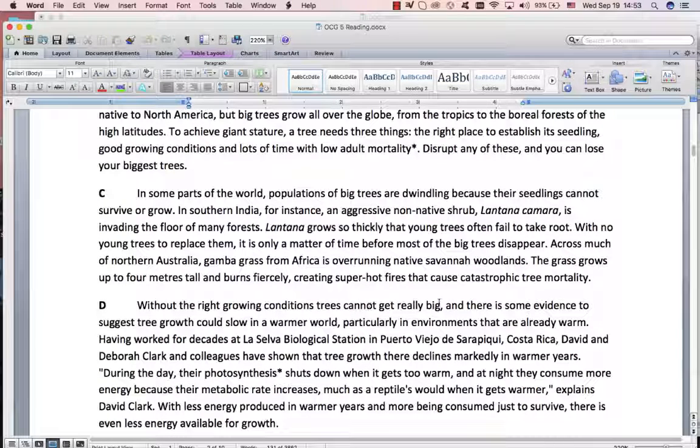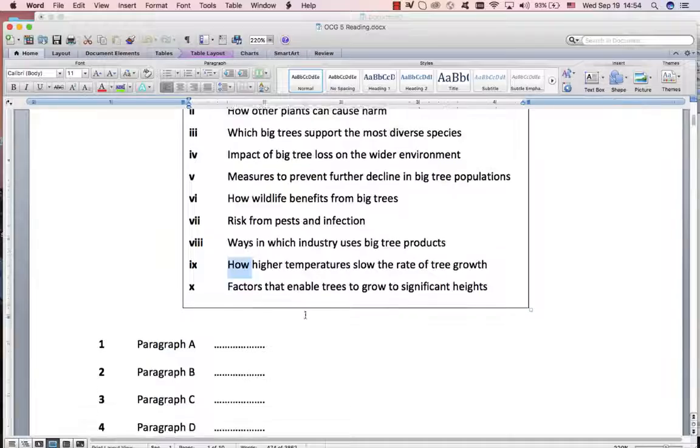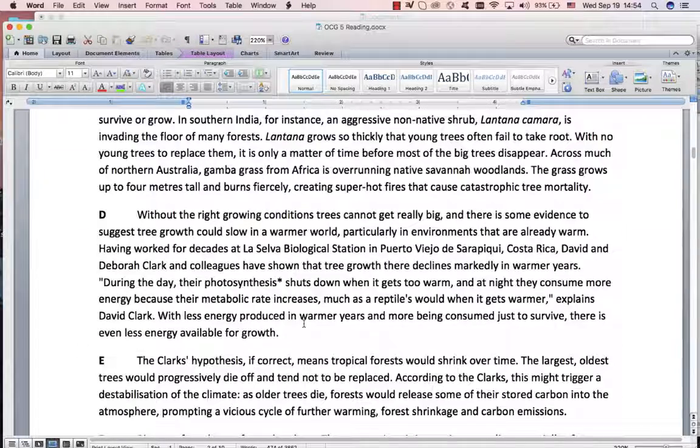Without the right conditions, there is evidence to suggest tree growth could slow in a warmer world. This first part is not really so important. It's just like an extra add-on to the sentence. This is the most important part of the sentence, the end of the first sentence: tree growth could slow in a warmer world. Higher temperatures slow the rate of tree growth. You can just go and check, do they say how? They must say how this happens.